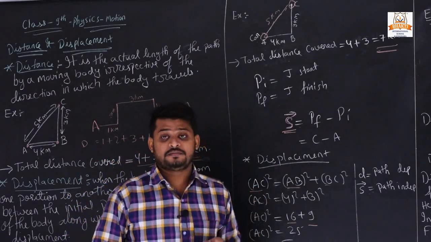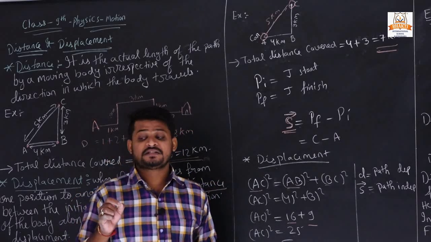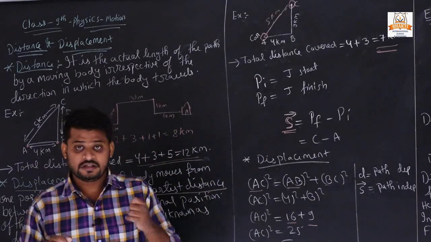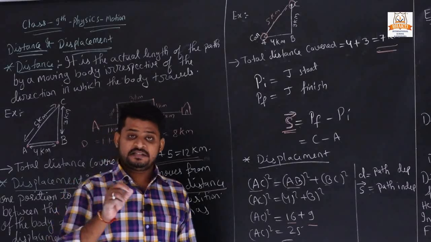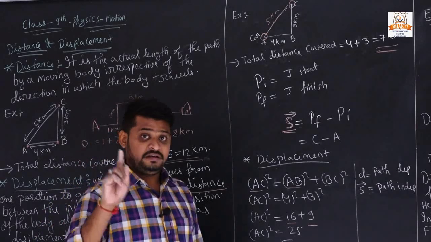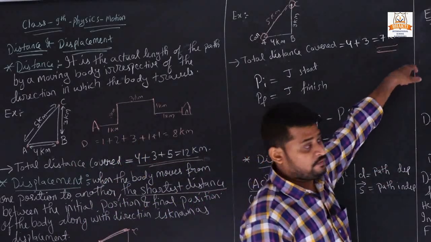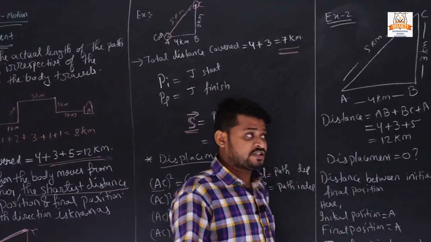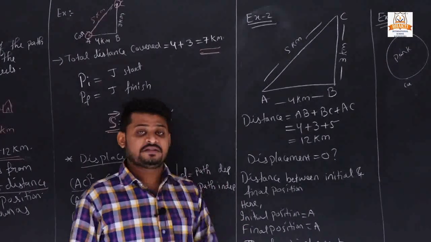The question also comes: is displacement never 0? Yes, you have to write yes. Displacement is possible to be 0, but distance can never be 0. Here I will give you 2 examples in which the displacement is 0 but the distance is not 0.